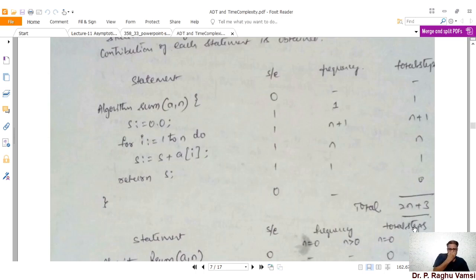Based on the number of inputs, we will have the categories such as best case, average case, and worst case. So there are three cases in the execution: one is best case, second is average case, and third is worst case.